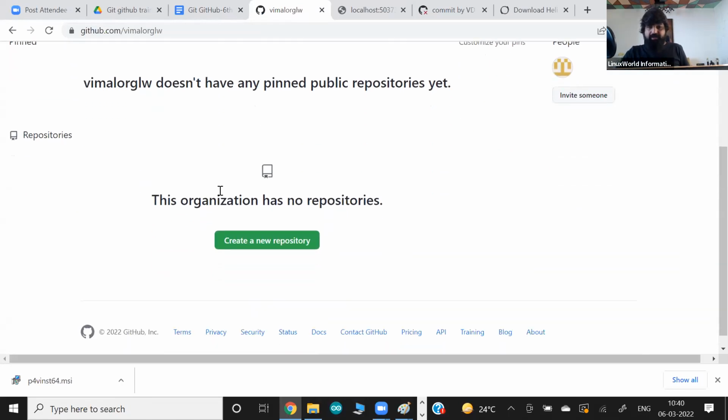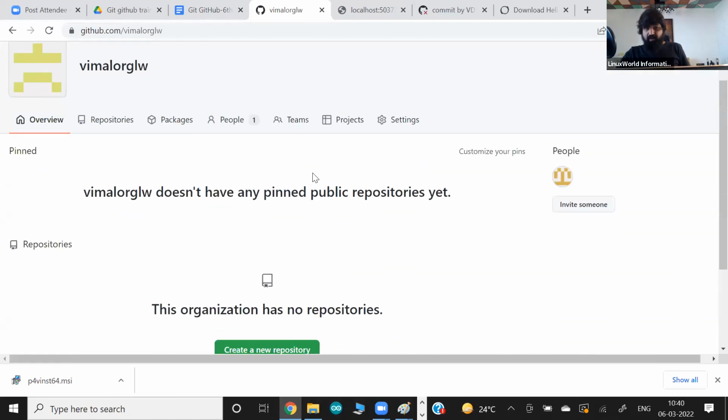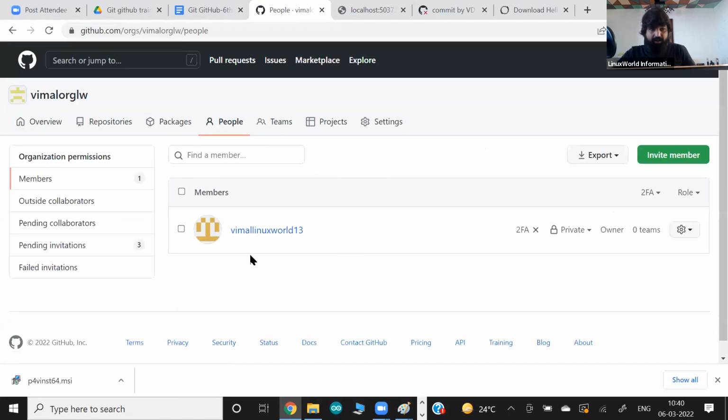So in this organization, do you want to create a new repository or do you want to get some other repository that already exists? Okay, but right now, if you go to people, I have only one person with me. This is my own account because I'm the one who created this repository. So I am by chance the owner of this organization over here. Okay.